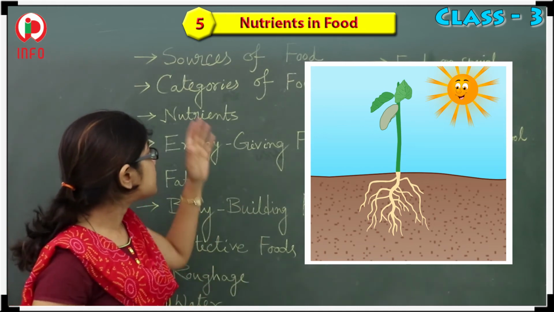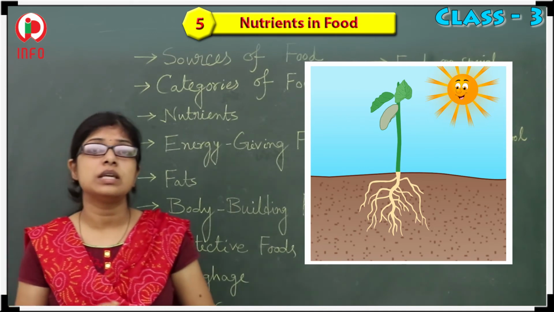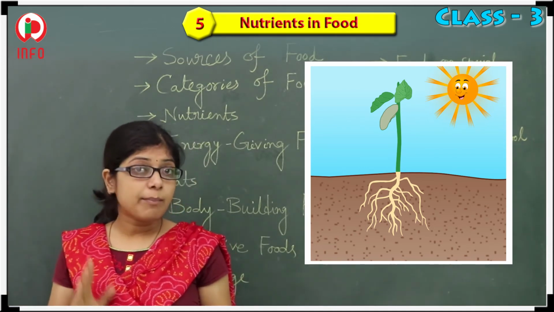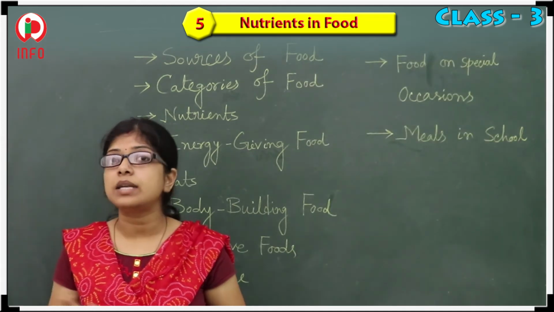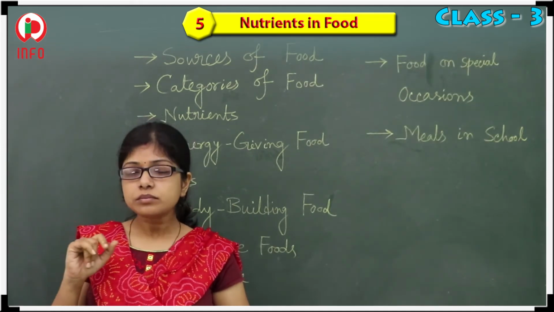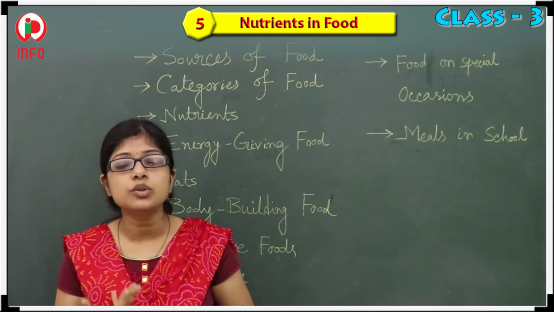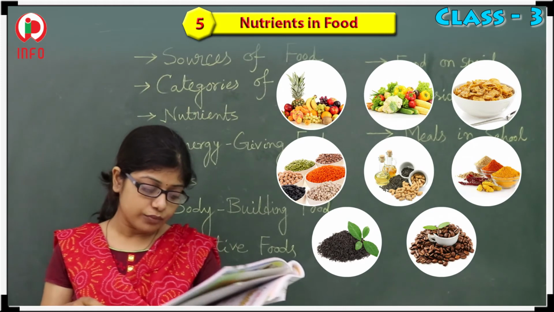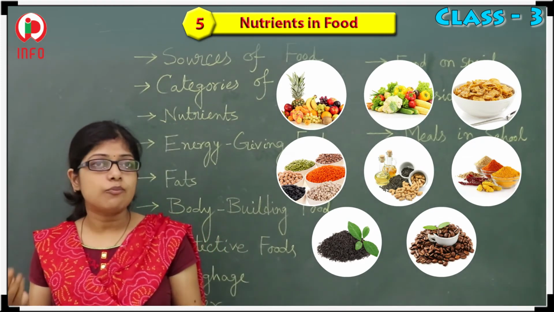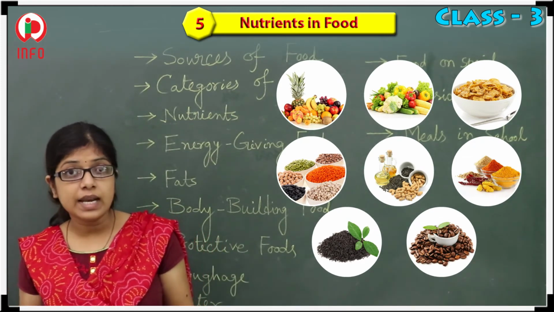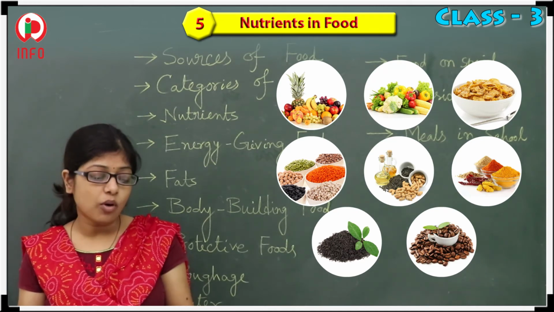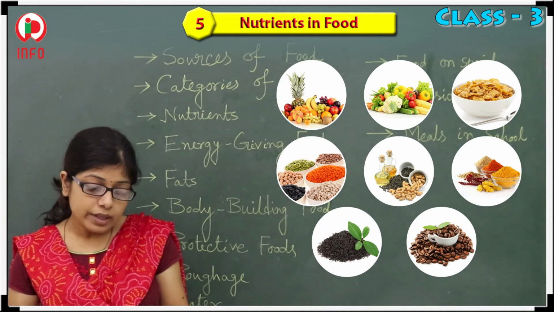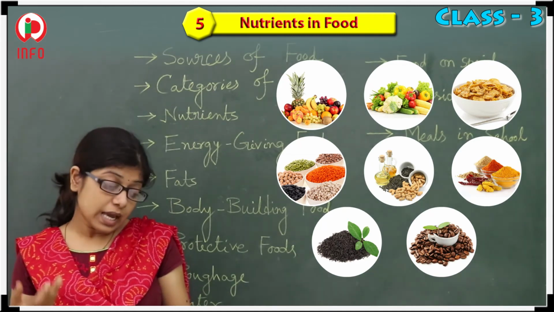So here the sources of food: first, the trees, that means the plants, are providing us food, and one more is the animals. Most of our food we get from plants, just like vegetables, fruits, which you are familiar with in your daily life, cereals, pulses, oil seeds, spices, tea and coffee.